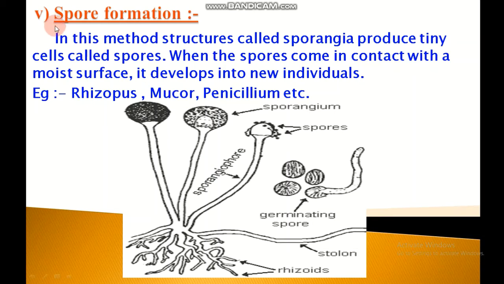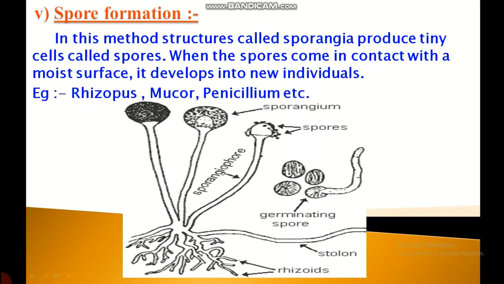Next type of asexual reproduction is spore formation. In this method, structures called sporangia produce tiny cells called spores. When the spores come in contact with a moist surface, they develop into new individuals. Examples are Rhizopus, Mucor, and Penicillium, etc.